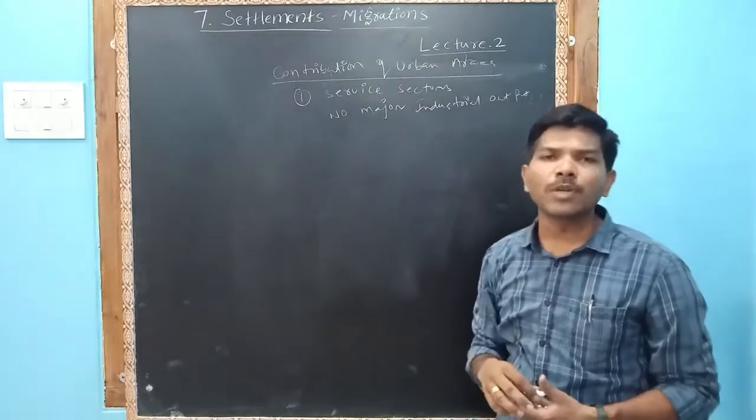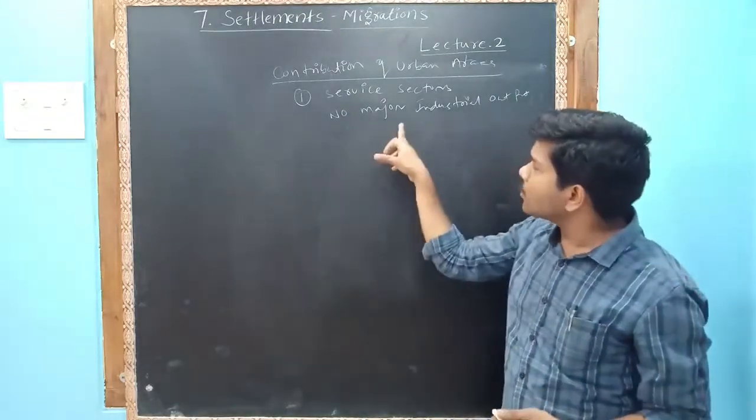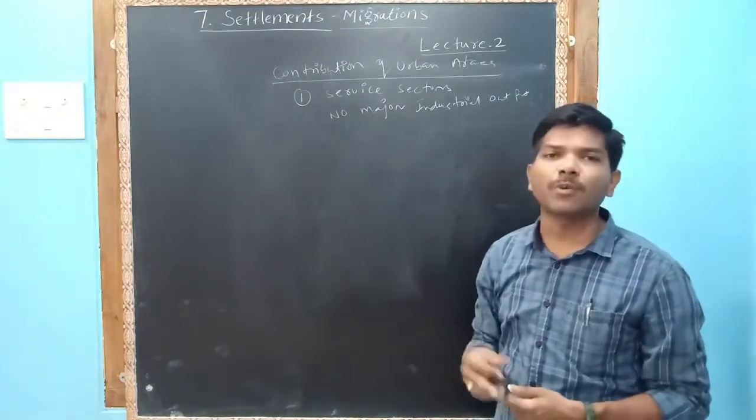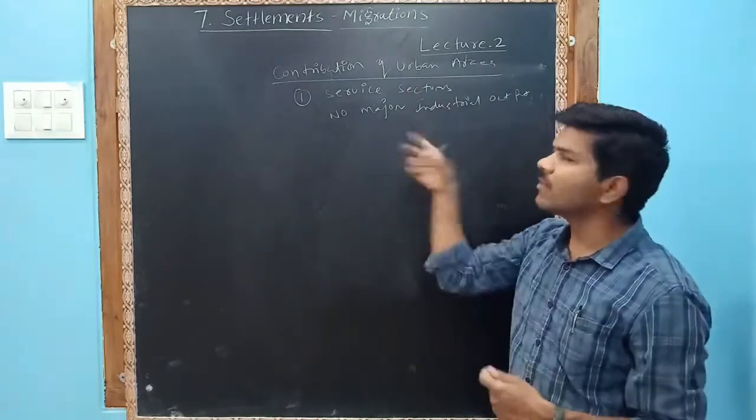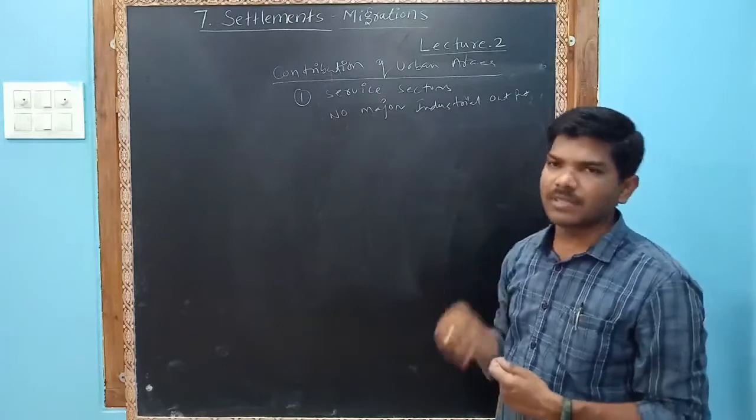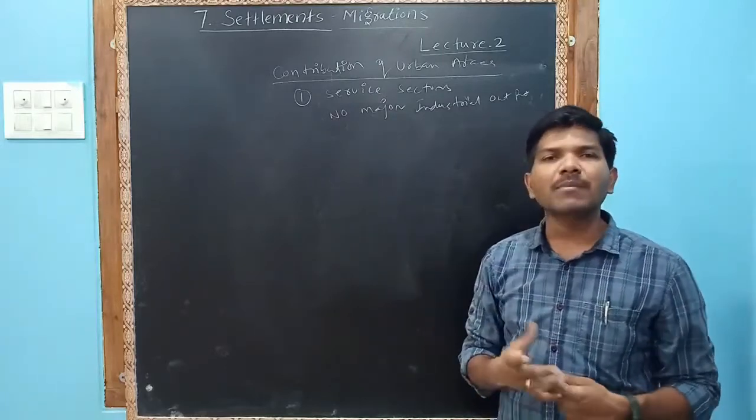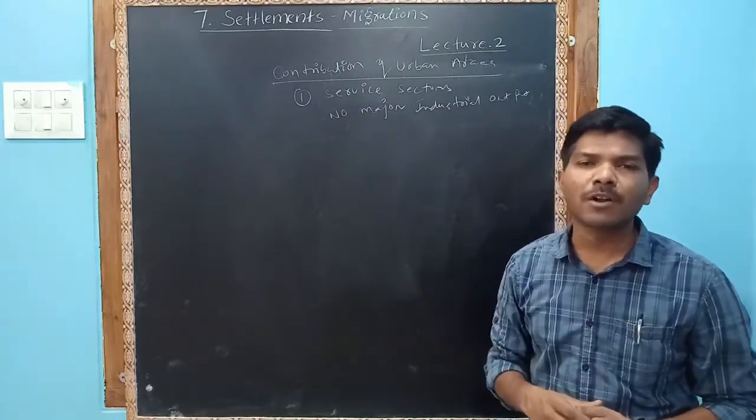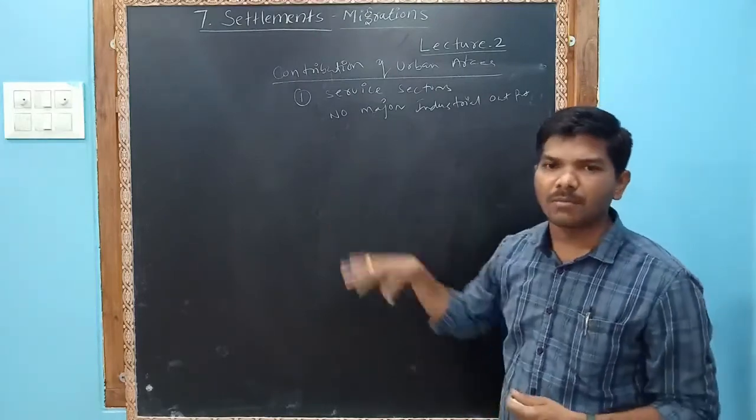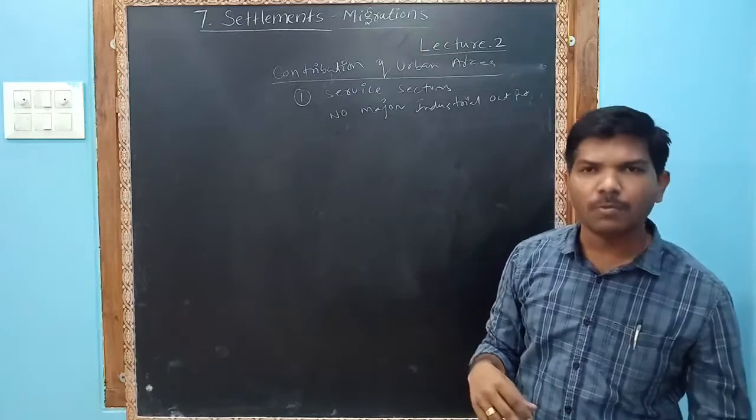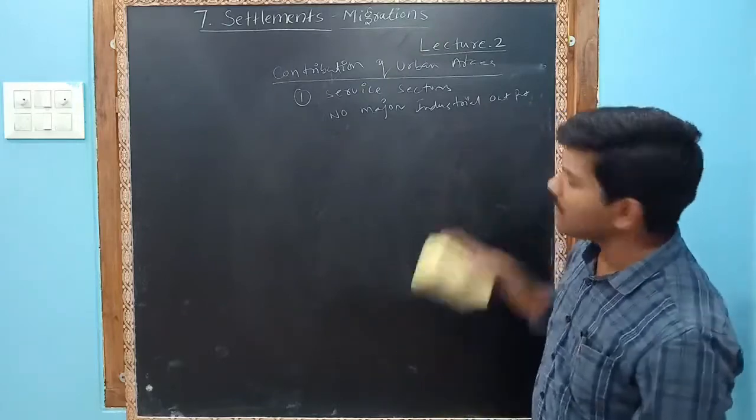Even industrial output is there, but less. Compared to industrial output, more service sector output will be there. One factory will be there, and many things will be interlinked with that one factory. So that comes under the service sector. So you understand that they may ask the question: what is the important contribution of the urban areas? The important contribution of the urban areas is the service sector, but not major industrial. Please understand, not industrial.